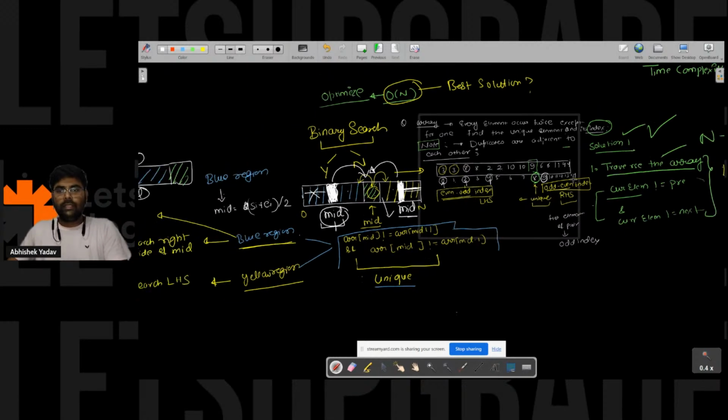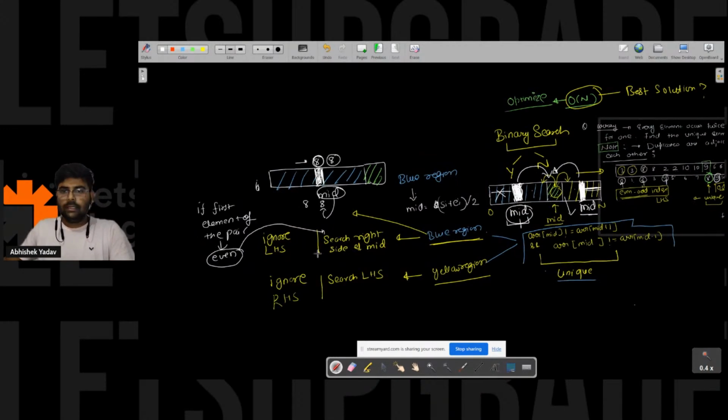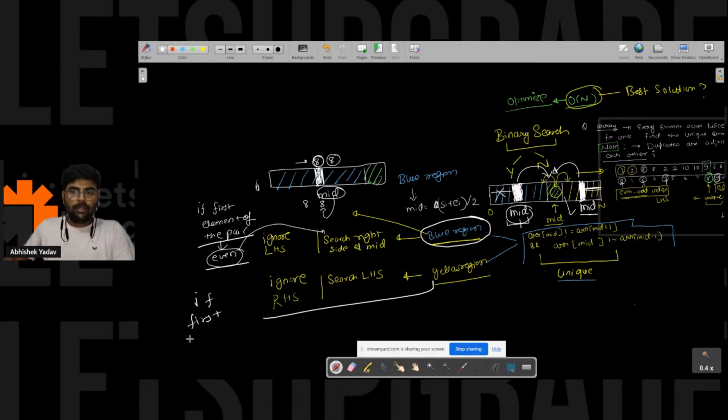The pseudo code: if the first element of the pair is present at an even index, that means you are in the blue region. Similarly, if the first element of the pair is present at an odd index, then you are in the yellow region.